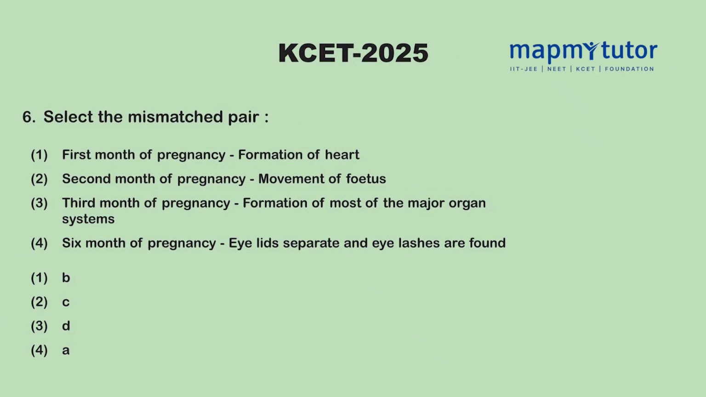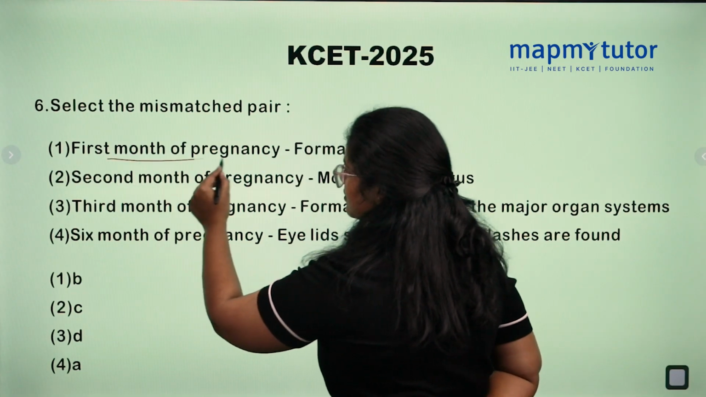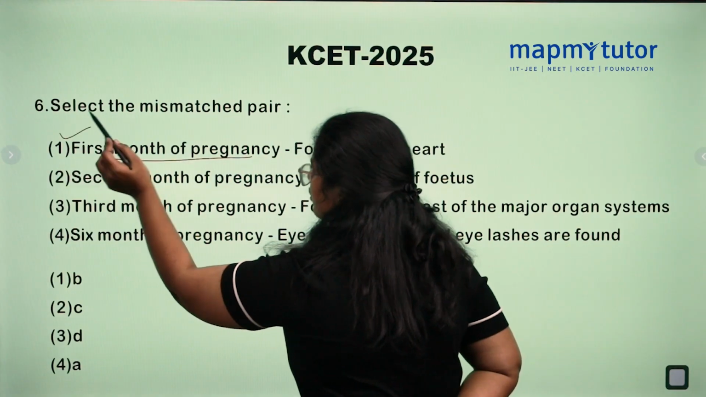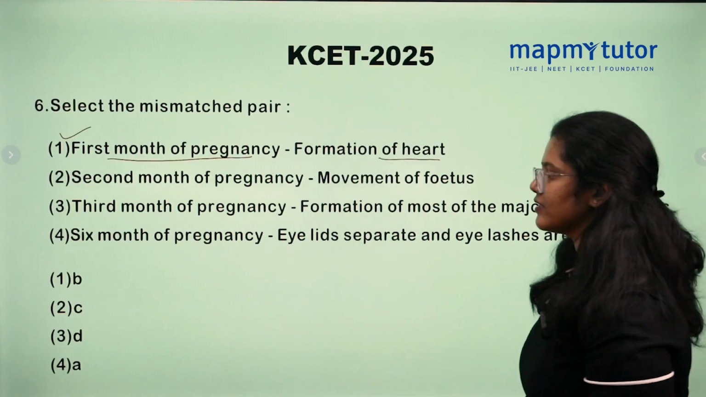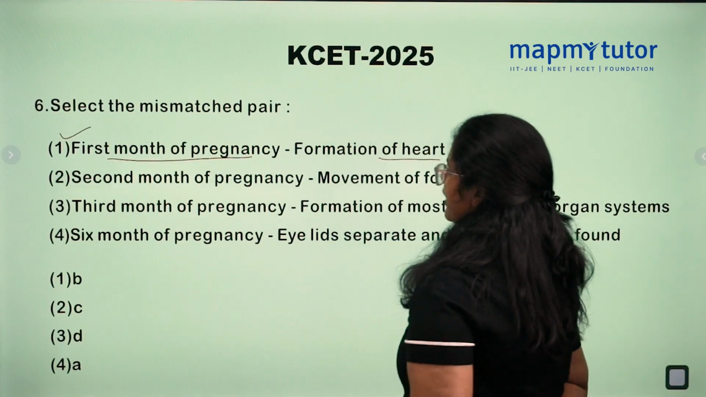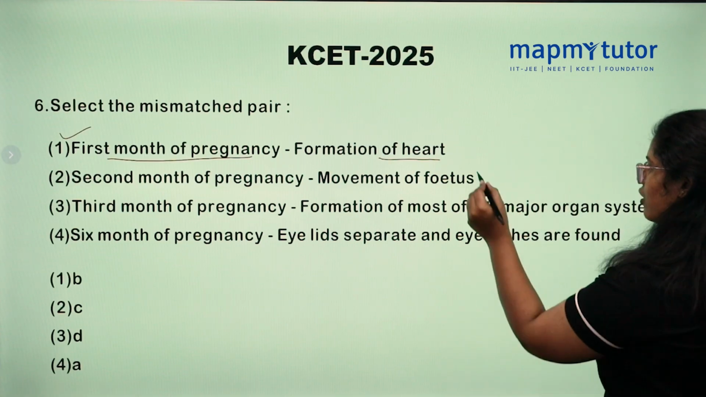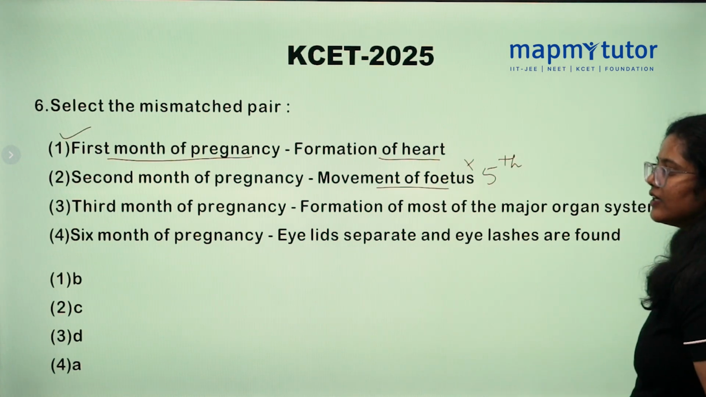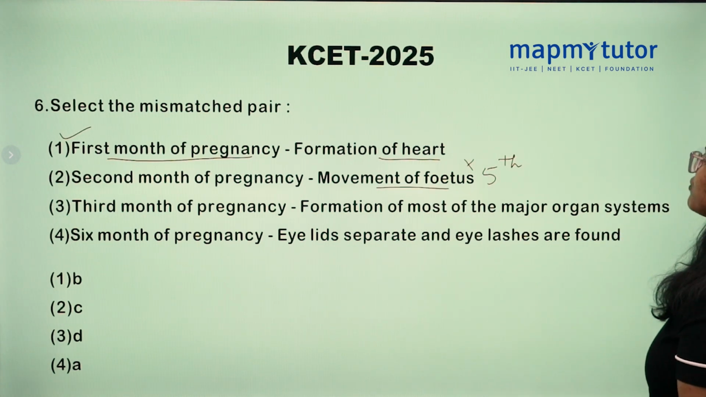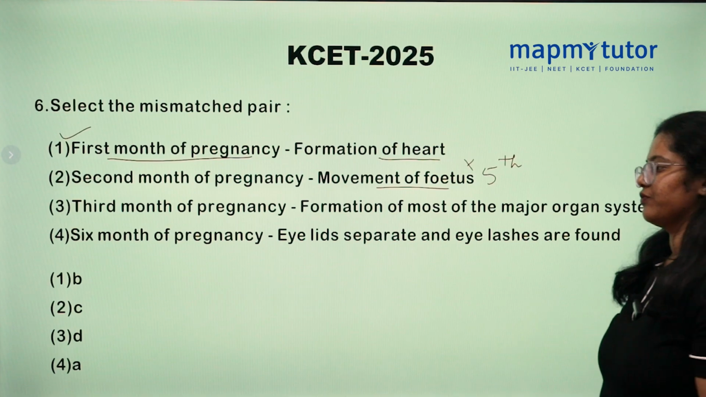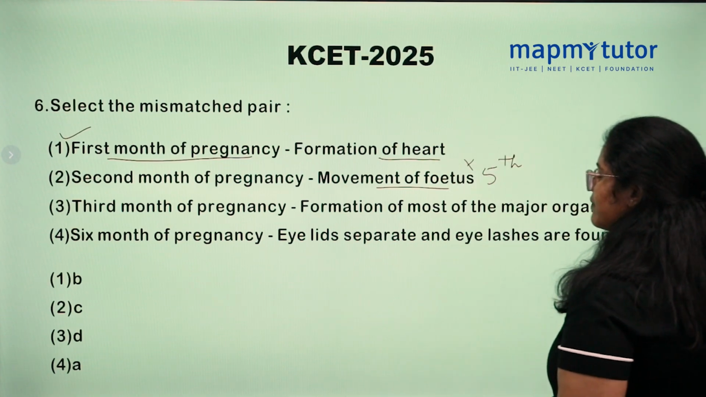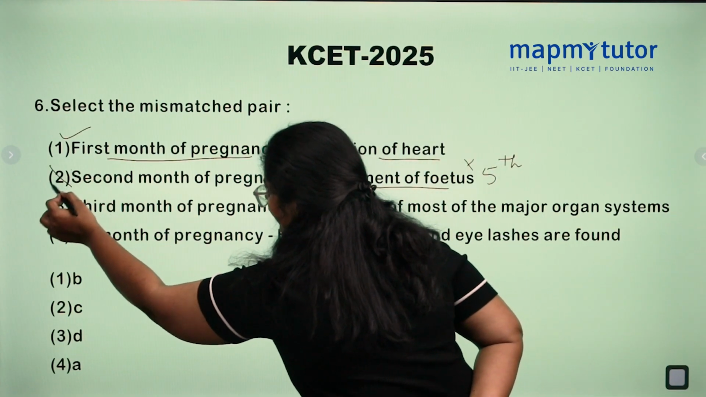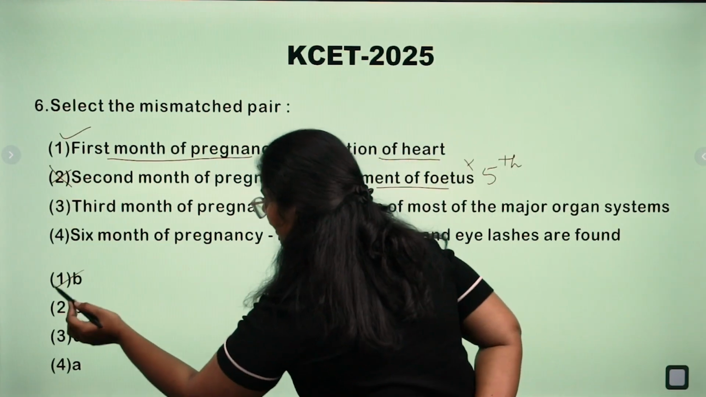Select the mismatch pair. So what is the first option? First month of pregnancy, formation of heart. True. In the first month of pregnancy, formation of heart of fetus is seen. Second month of pregnancy, movement of fetus. No, false. In the 5th month of pregnancy, we can see the movement of fetus. Third month of pregnancy, formation of most of the major organ systems. True. 6th month of pregnancy, eyelid separation and eyelashes are formed. True. So what is the mismatch pair? The second one is mismatch pair. So correct option is 1.